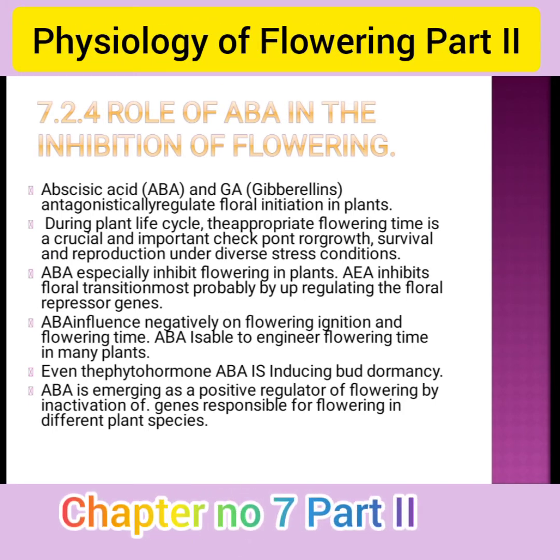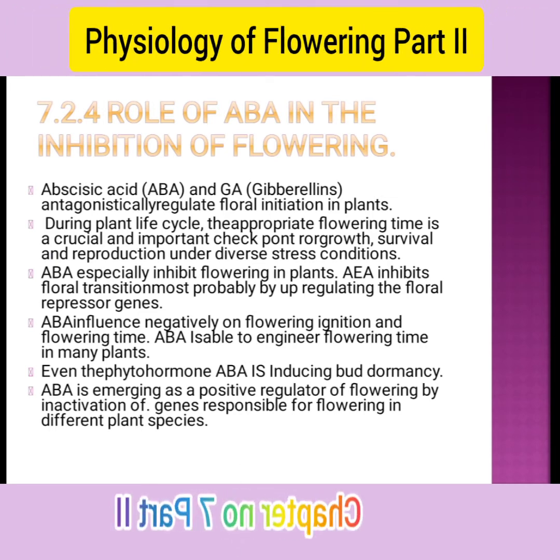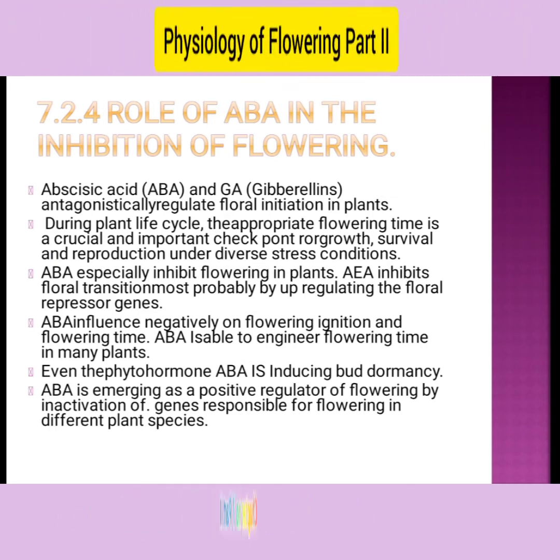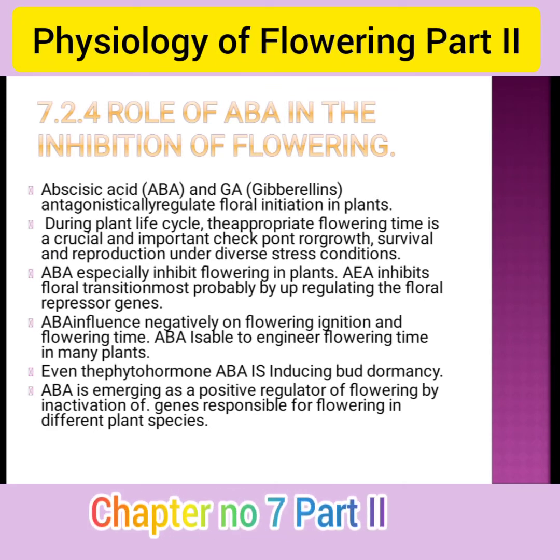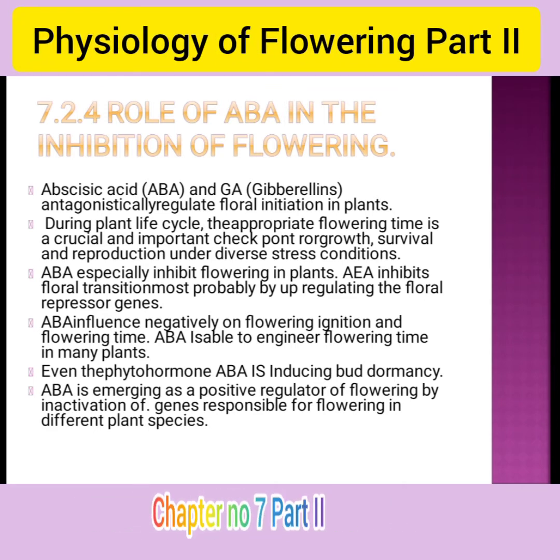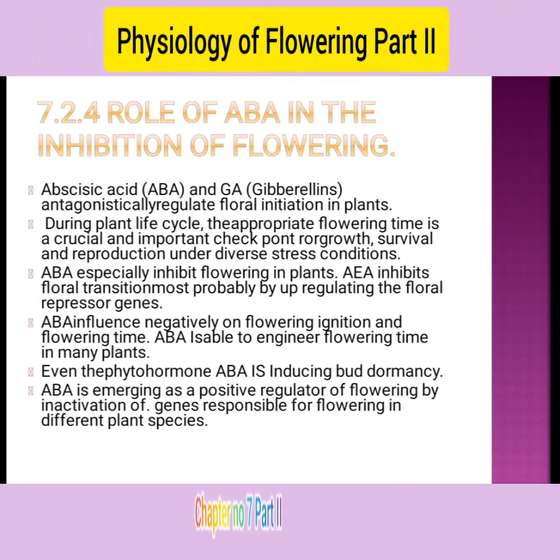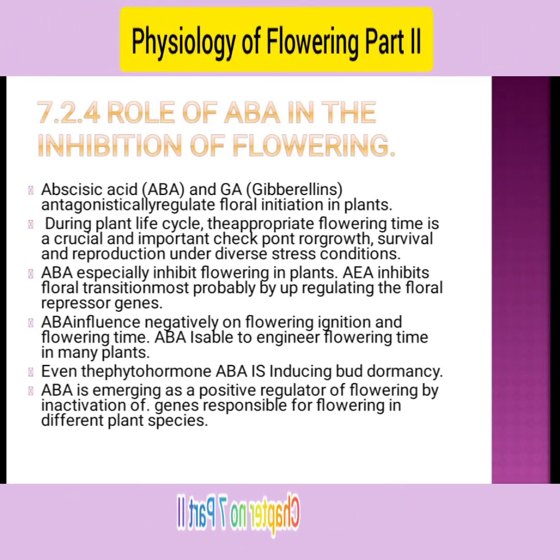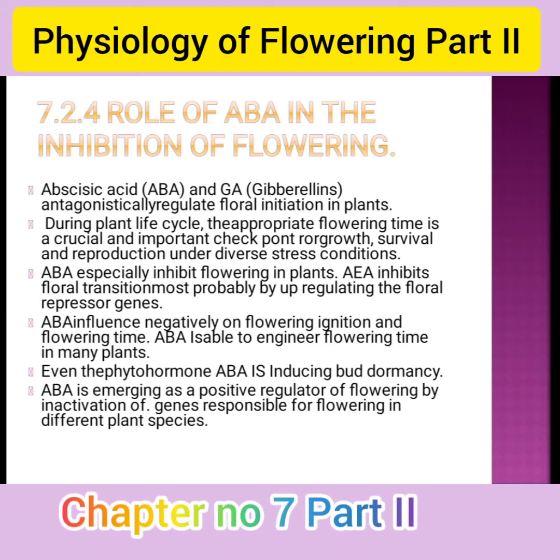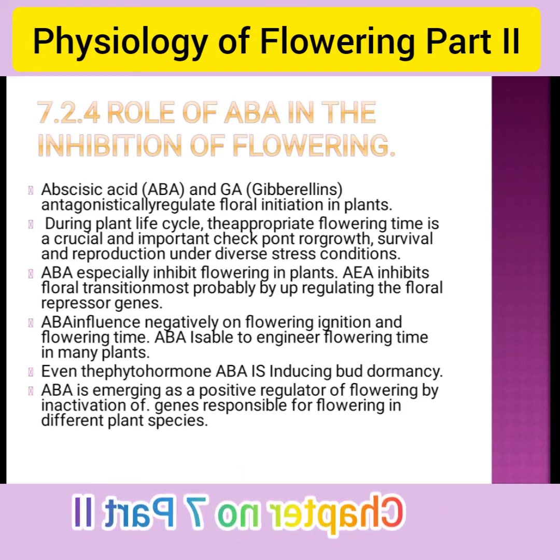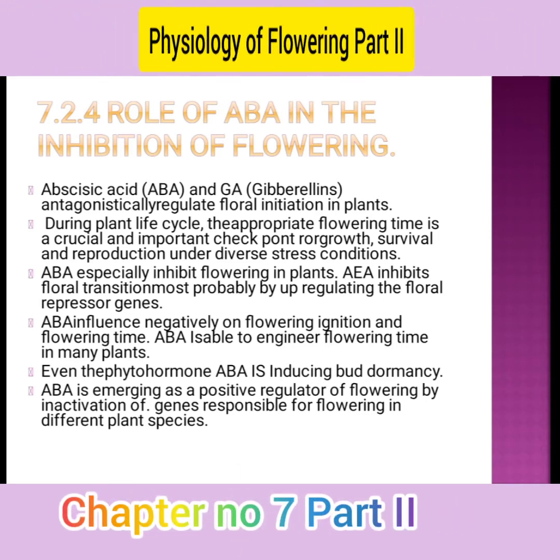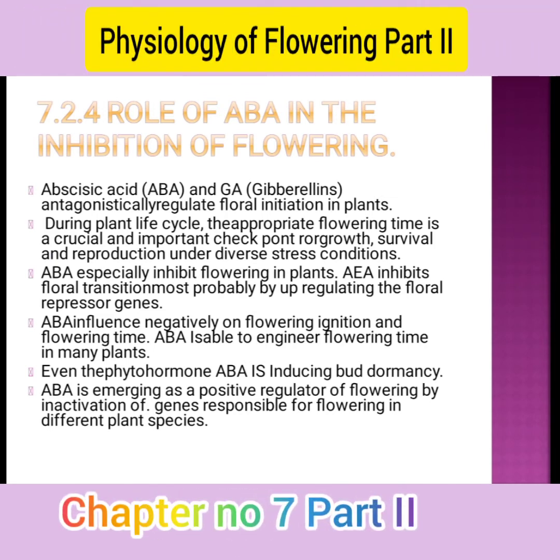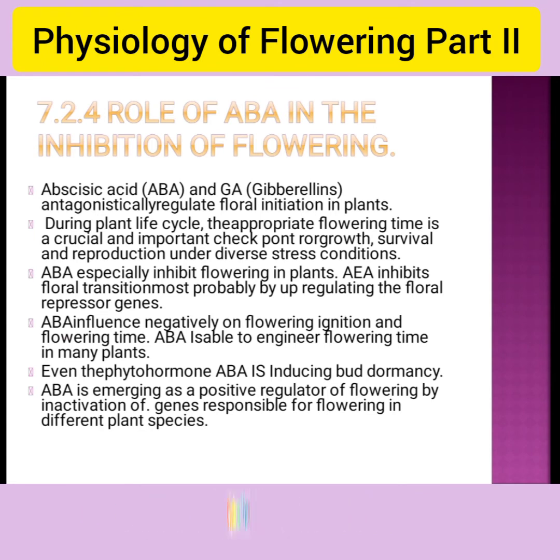That means GA promotes flowering, but ABA retards the growth of the vegetative phase. Ultimately, at the end of the vegetative phase, the plant converts into the reproductive phase. During the life cycle, appropriate flowering time is crucial as a checkpoint for growth, survival, and reproduction under diverse stress conditions. ABA especially inhibits flowering in a plant.